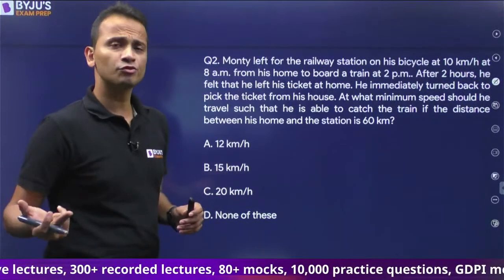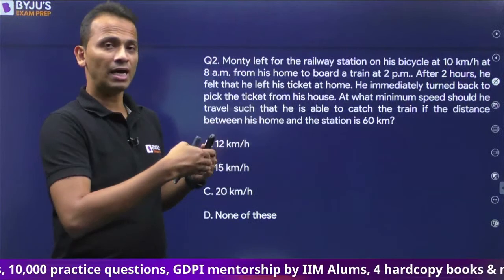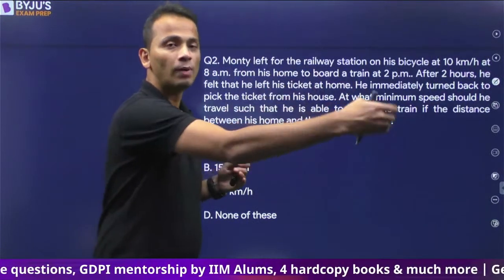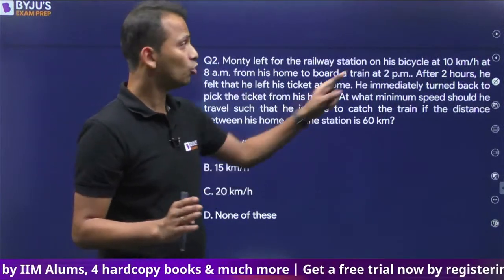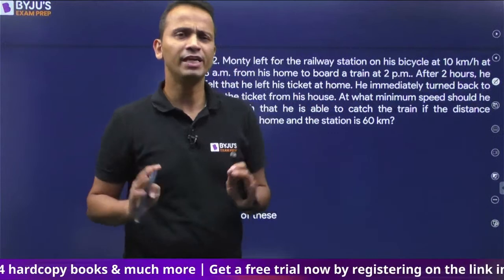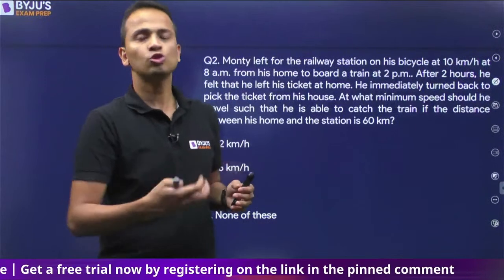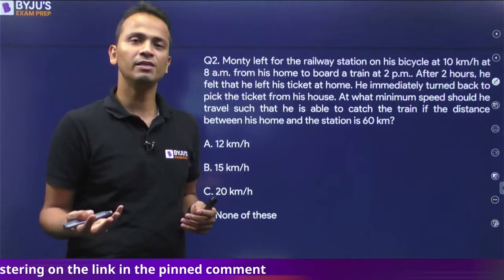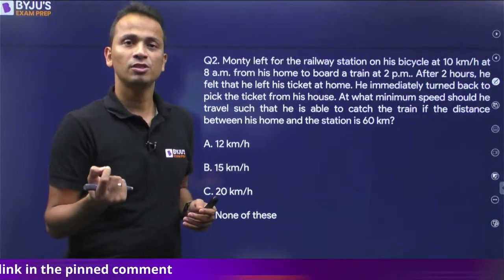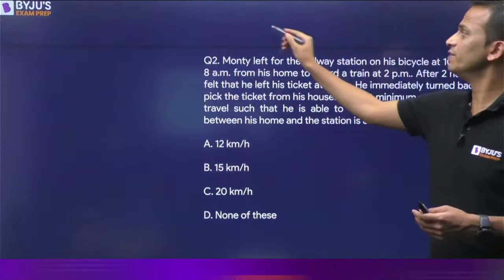But after 2 hours of traveling at this speed of 10 km per hour, he realized that he has left the ticket at home. So now he'll turn back, collect the ticket, and will go back to the station. So we can say that if he will keep on traveling at the normal speed of 10 km per hour, he will definitely miss the train. So as soon as he realized that he has left the ticket, he has to increase his speed, right? So speed increase karni padegi, and because of which he will be able to catch his train, right? So let's see at what speed he will travel now.